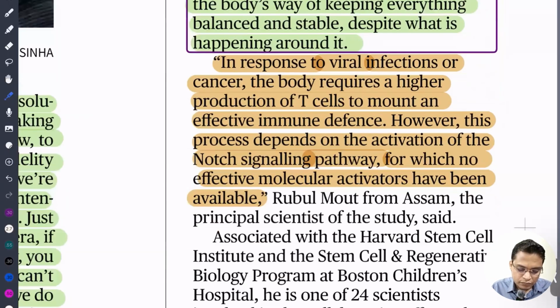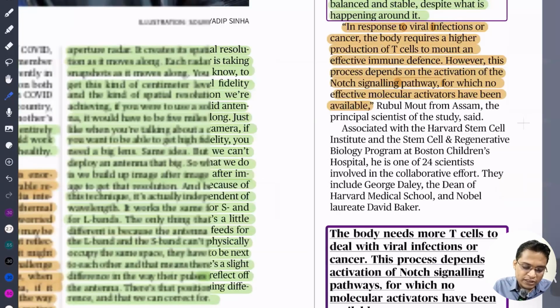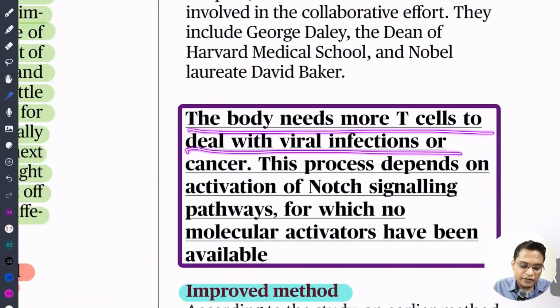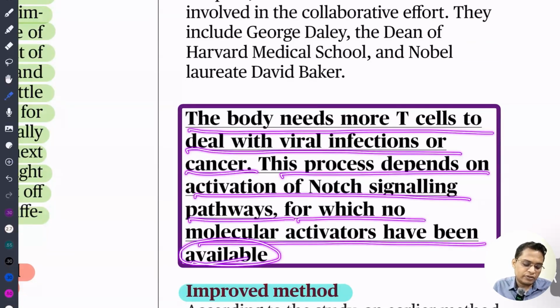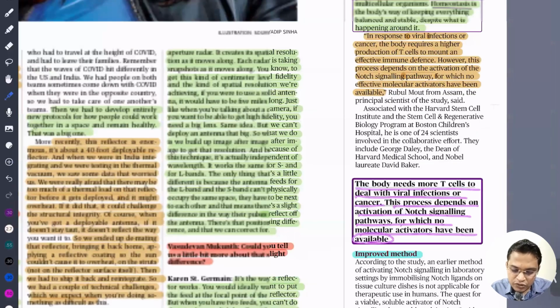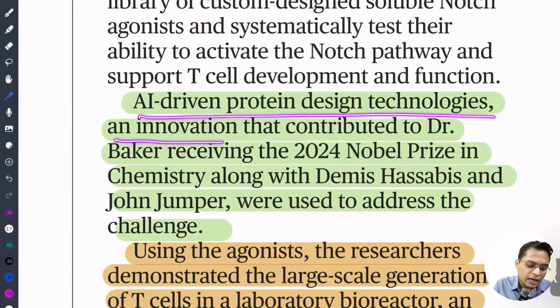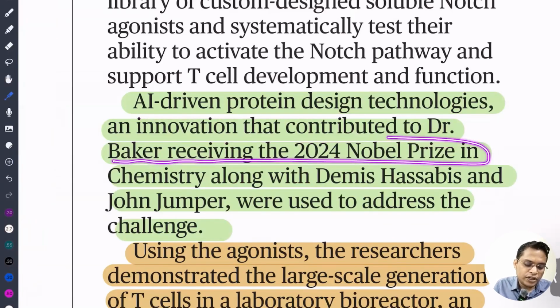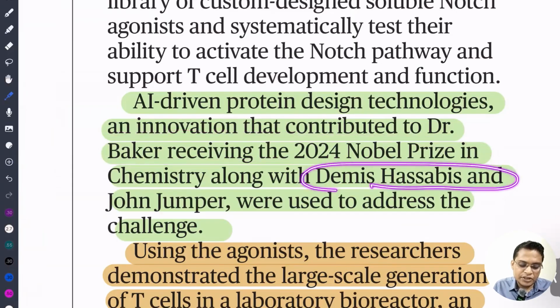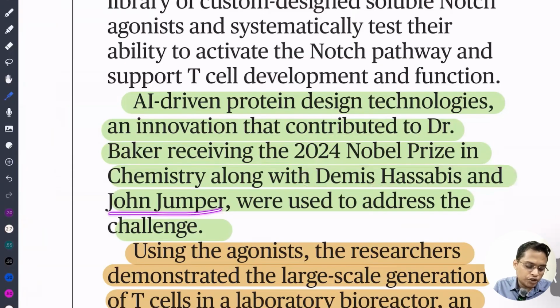Okay. So here the body generates more T cells to deal with viral infection or cancer. This process depends on the activation of the Notch signal pathway, for which no molecular activator has been available. This is very important. Recently, AI-driven protein design technology was the innovation that contributed to Dr. Baker receiving the 2024 Nobel Prize. You have to remember the name. The next are Demis Hassabis and John Jumper, who were used to address these challenges.